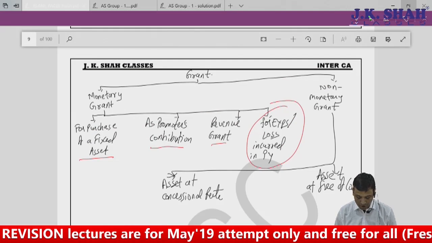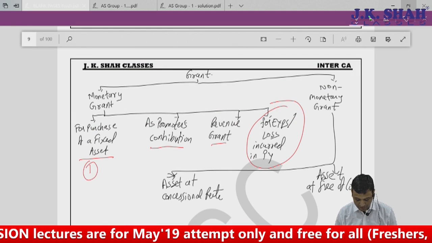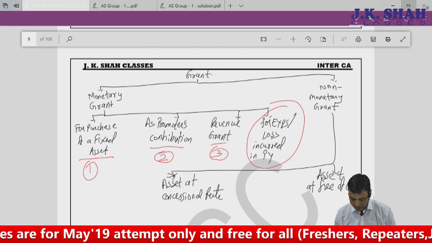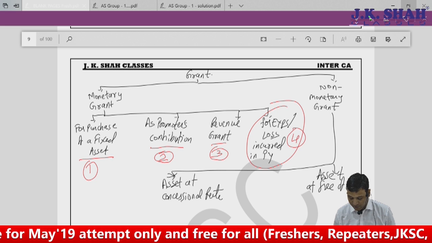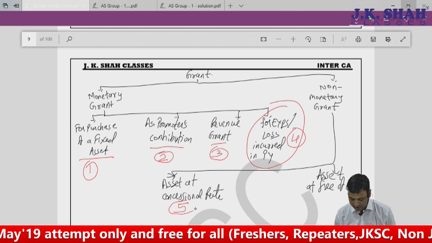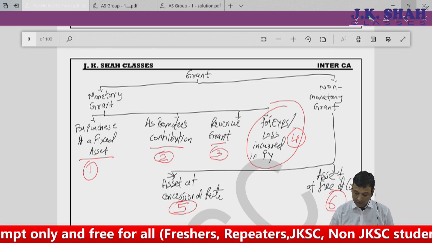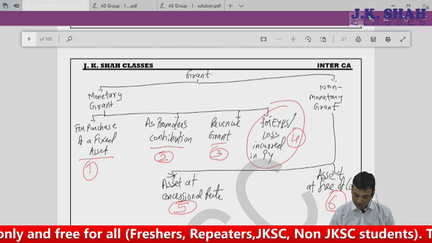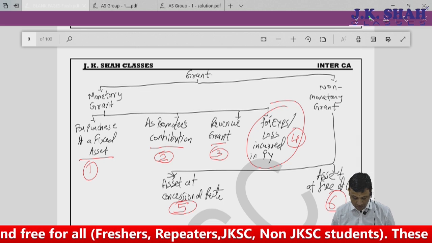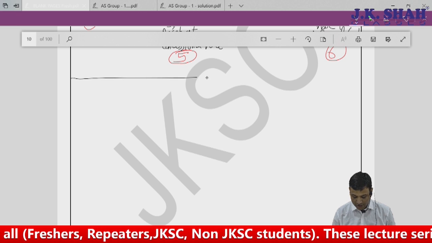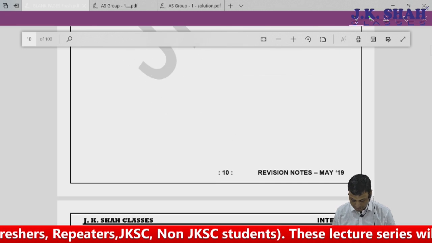I will just put points so that I can discuss this. This is my first point. This is my second point. Third point. The fourth point, as far as journal entries, accounting treatment is concerned, I'll be discussing that part. Okay, coming on to the first point. What is our first point? The first point is nothing but for purchase of fixed asset. So I'll just write down journal entries for purchase of fixed asset.